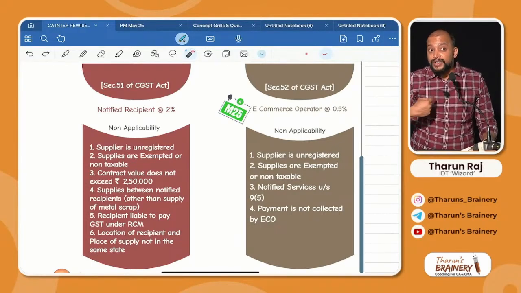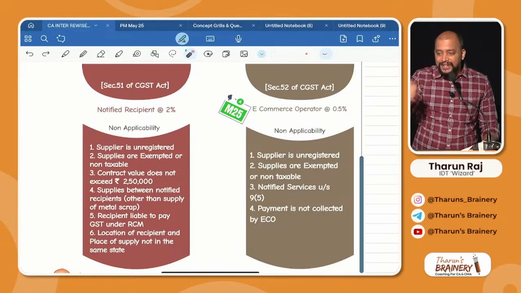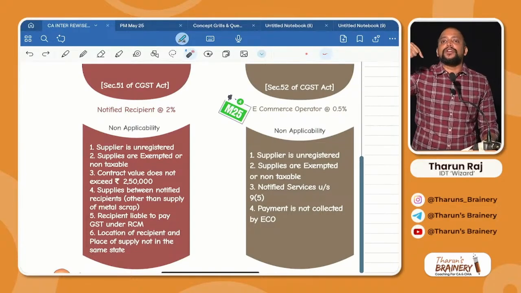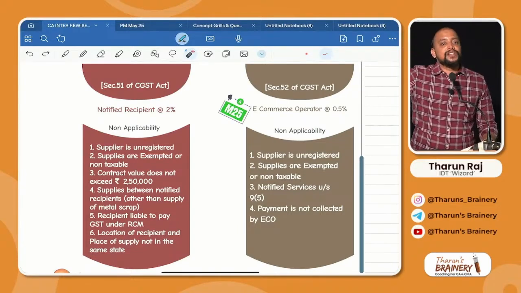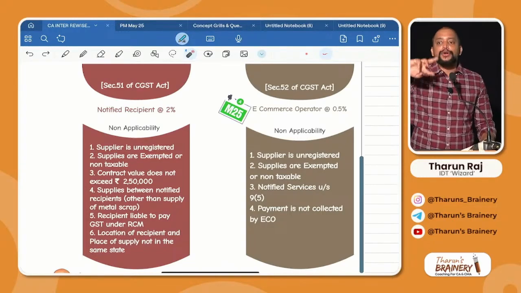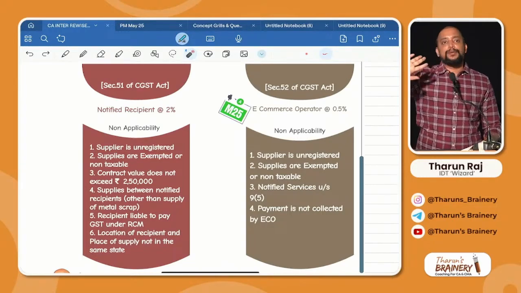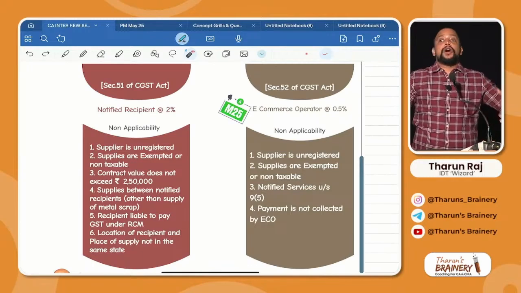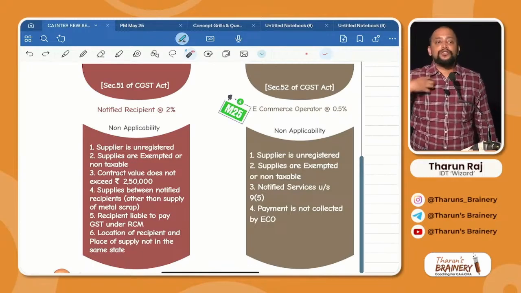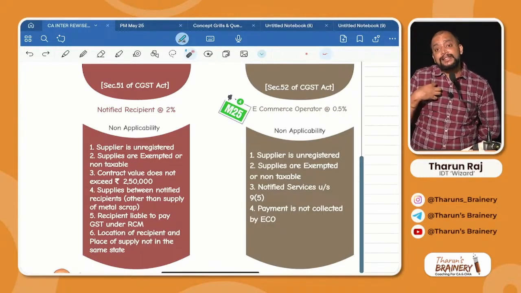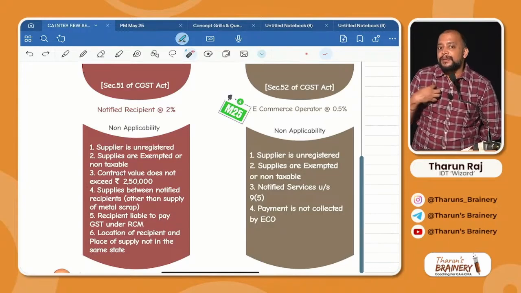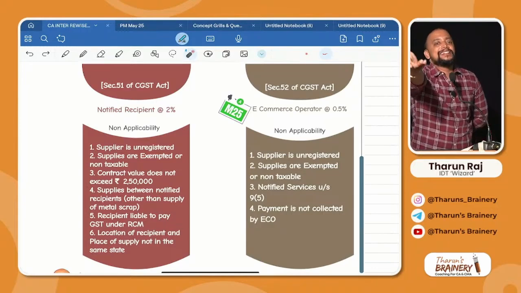If I report a turnover less than 1 lakh, immediately a system notice will come. That is, the GST portal will send me a notice stating that you have misreported the turnover. For that reason only they brought in this TCS. Again, the objective is what? To find the turnover of the supplier. What if the supplier is unregistered? Should they find the supplier turnover? No. So TCS is not applicable.